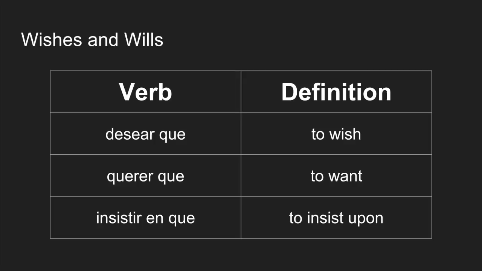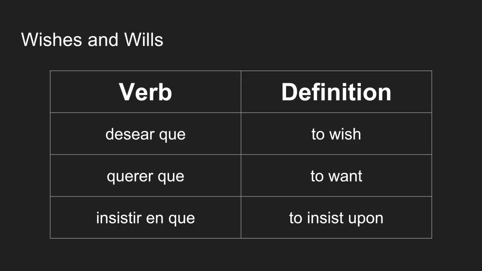For wishes and wills, some examples include desear, querer, and insistir, and que. Something important to note is that for insistir, we use the preposition en, because this would translate to insist upon. Now, this is something that's just a rule in Spanish and is grammatically correct, so don't forget to use the correct preposition.